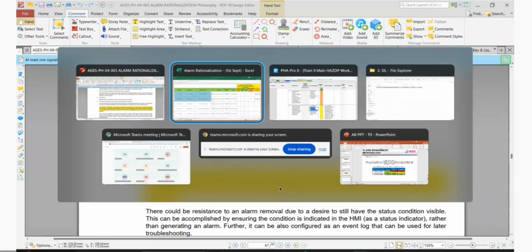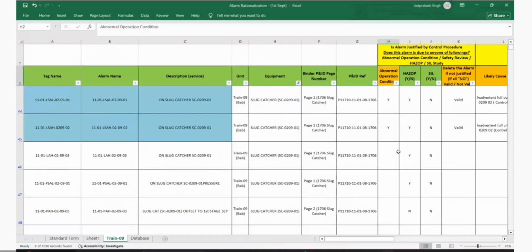So that is why I'm saying we will say yes here, and in the first category, abnormal condition and other things.